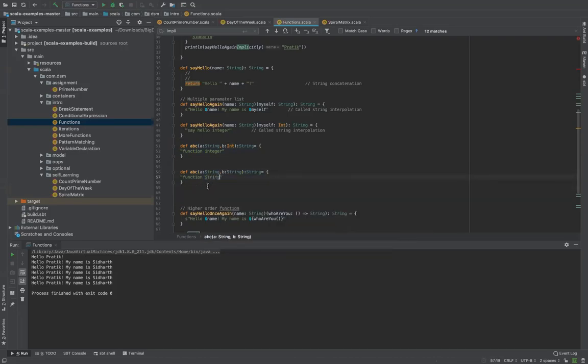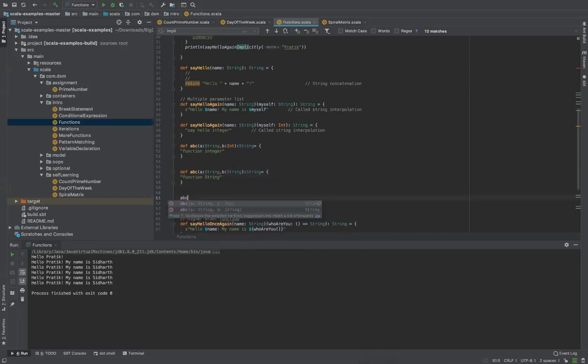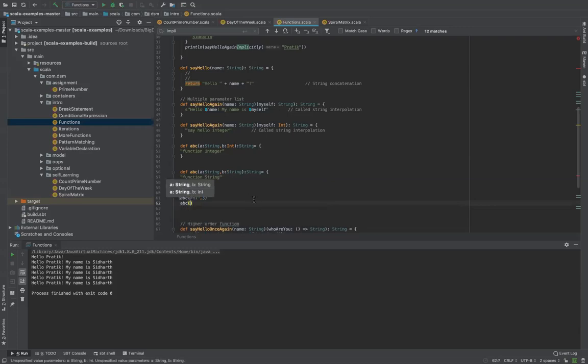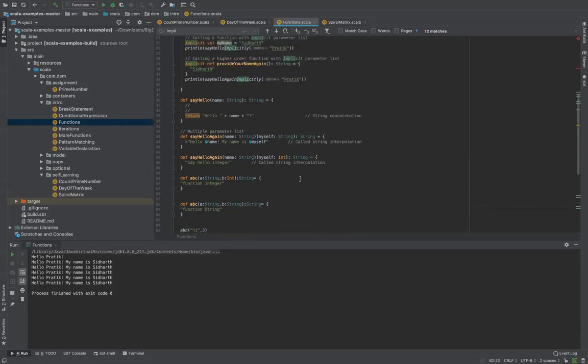Jatin, you remember what's the difference between an implicit function taking implicit parameters and a default parameter? Yeah, so implicit applies to multiple functions, and default applies to a single function. Even if we don't pass a value, that default value will be used. If we pass a value, the value which is being passed will be used. With implicit, defining a parameter becomes optional. That's optional for both, right?